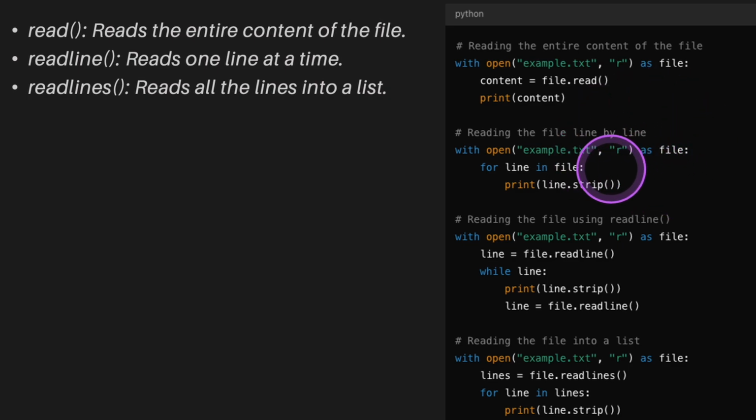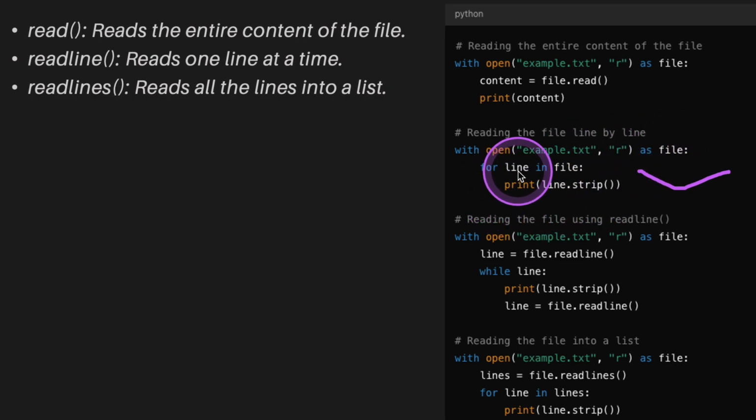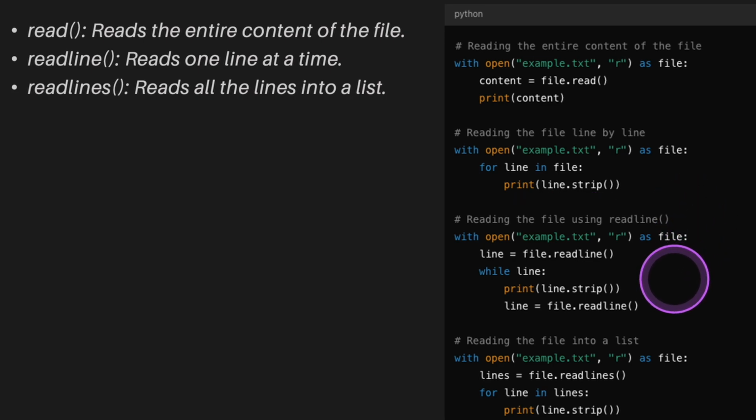And what this will do in this example is that it's going to open as a file, and I could use the for loop to say for each line in my file, print the line and strip it. The strip is just to remove all of the white spaces, as I've explained previously. The next example, I'm going to be reading the file using readline.